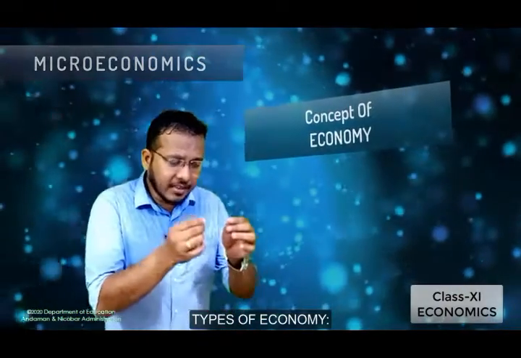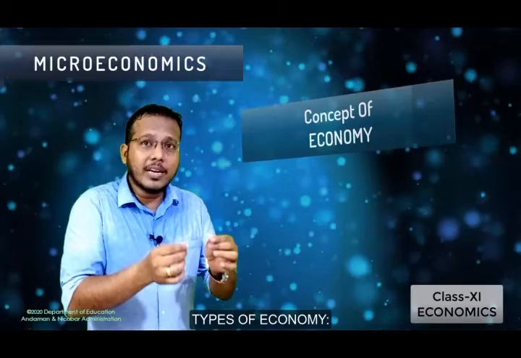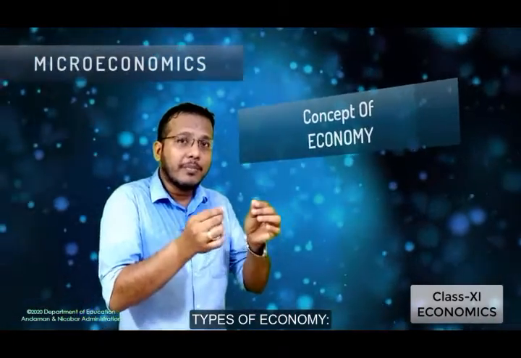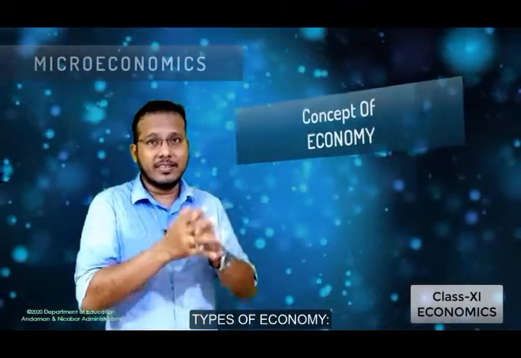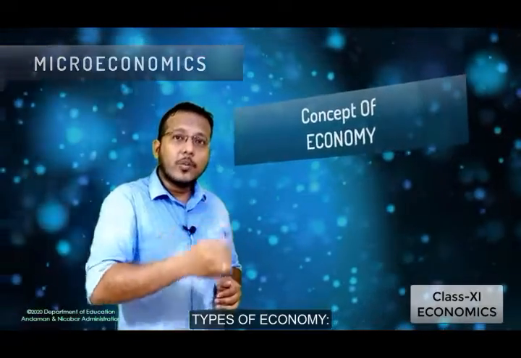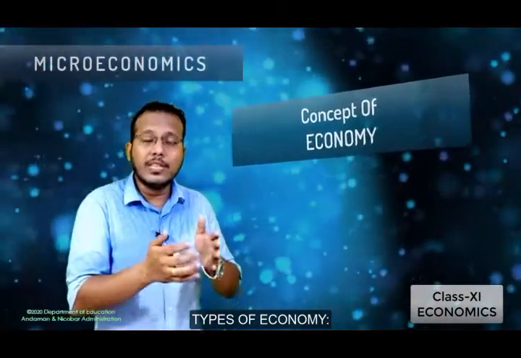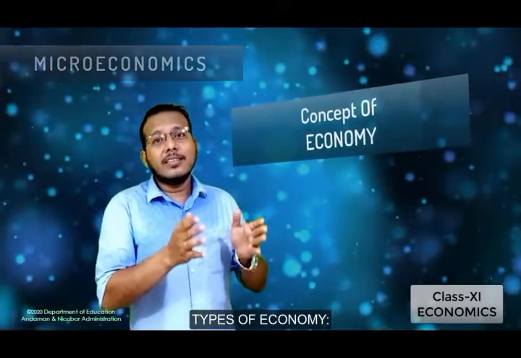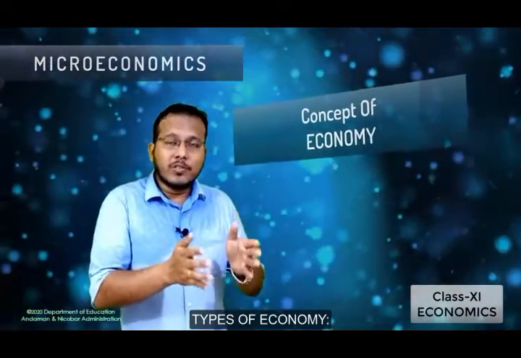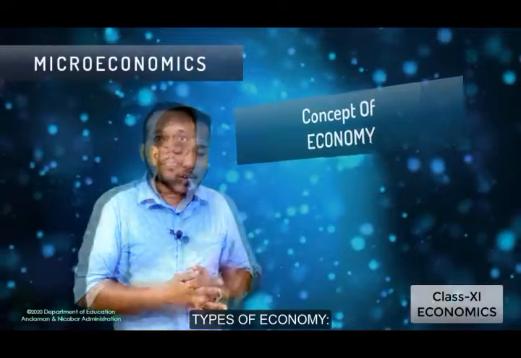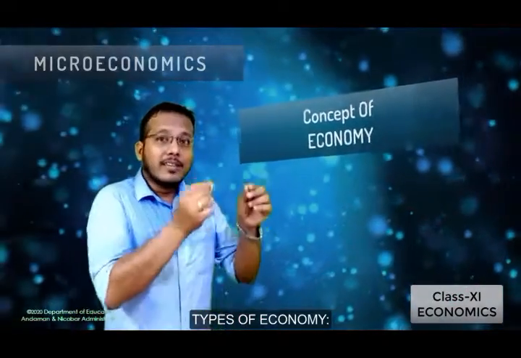These economies are completely governed, managed and controlled by the government. All the economic activities are completely controlled by the government.